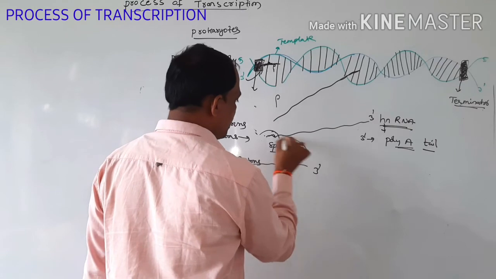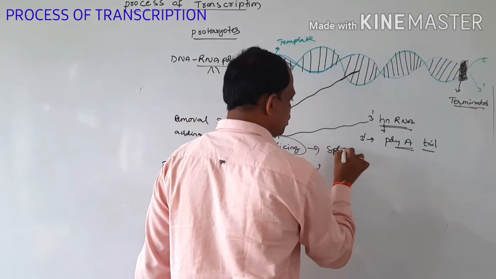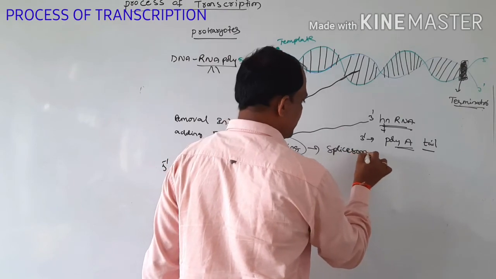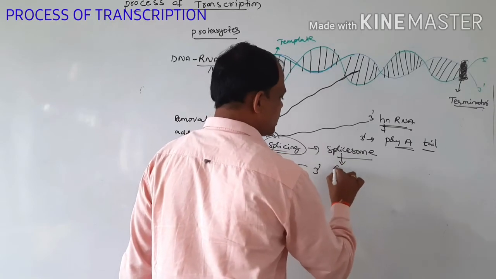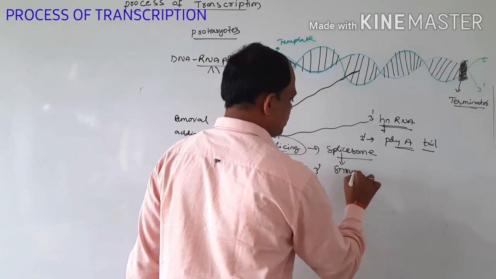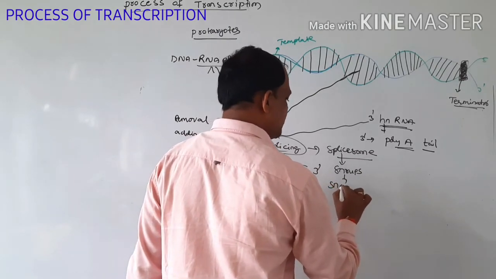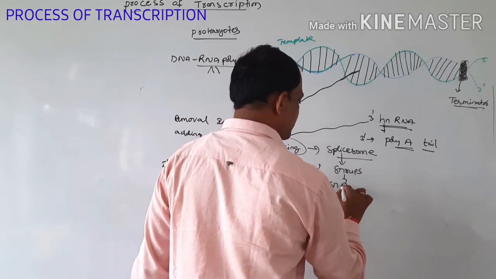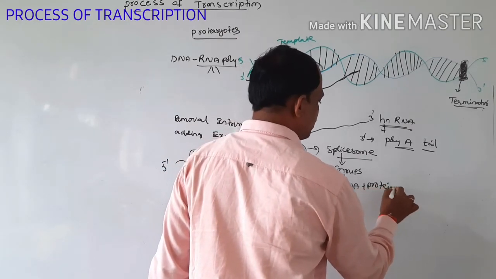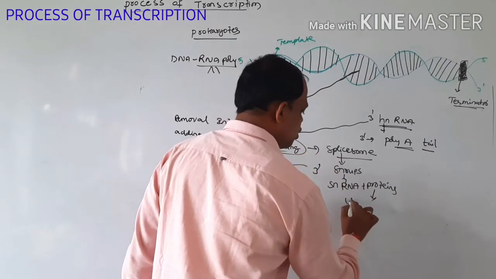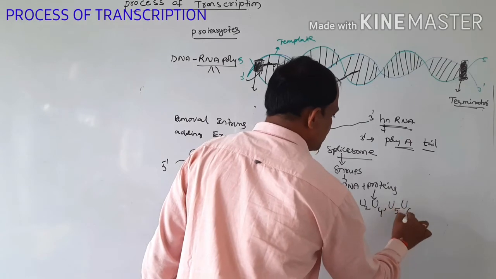All this process we carry out with the help of spliceosomes. The spliceosomes are snRNPs, which contain small nuclear RNA, snRNA, and proteins. The proteins are mainly U1, U2, U4, U5, U6.